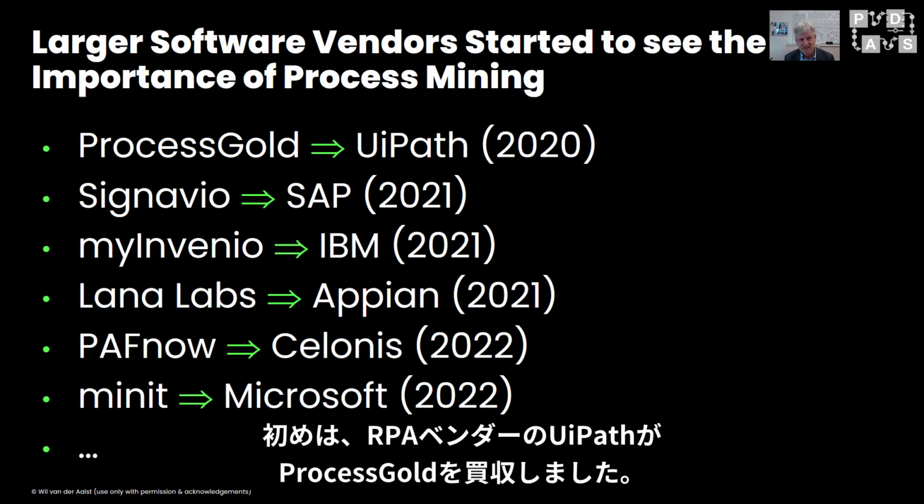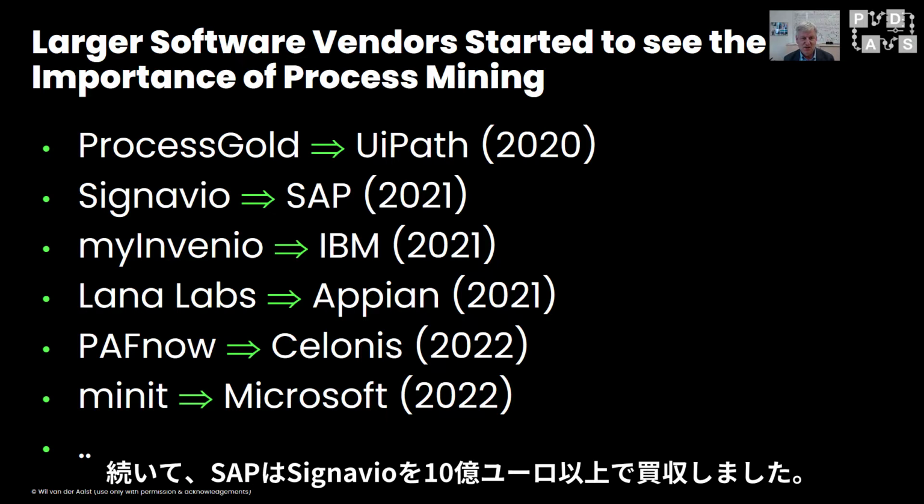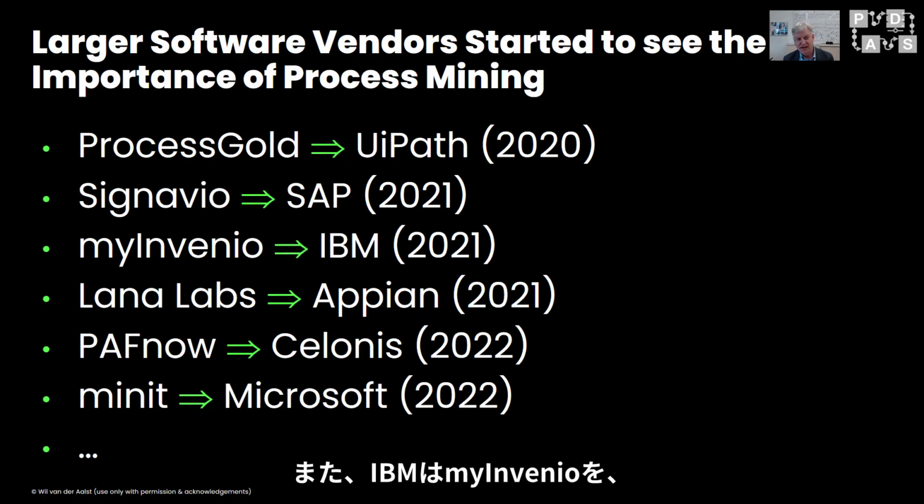This started when UiPath, an RPA vendor, bought ProcessGold. Then SAP bought Signavio for over 1 billion euros. Then IBM purchased MyInvenio. Appian purchased Lana Labs.